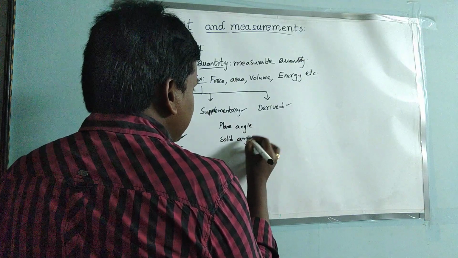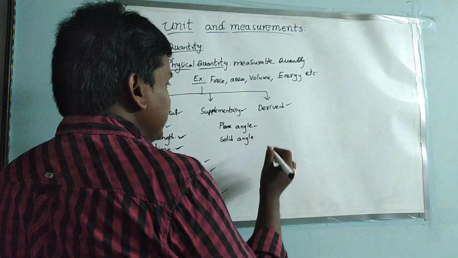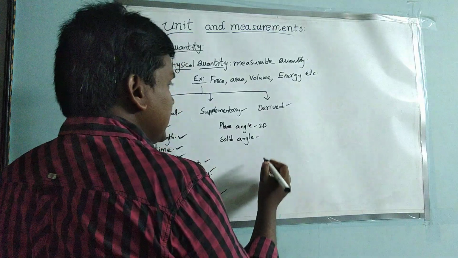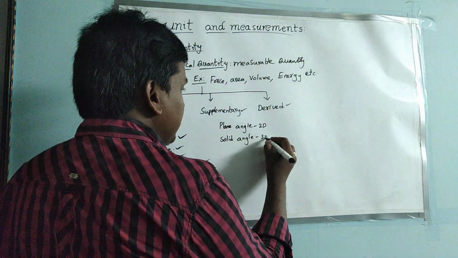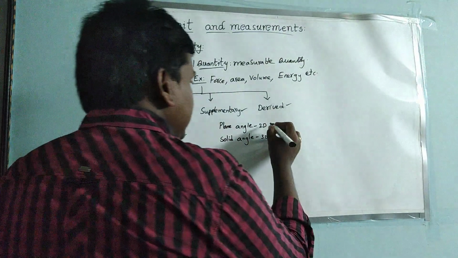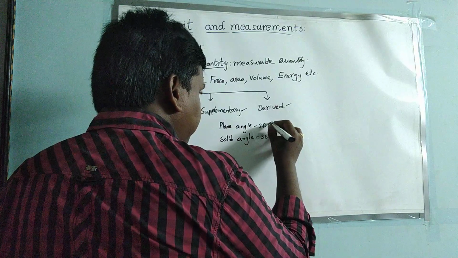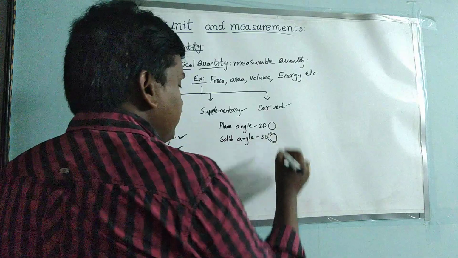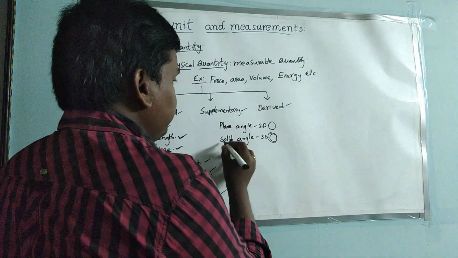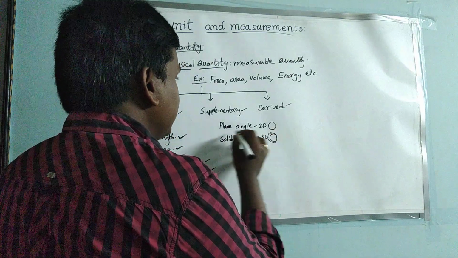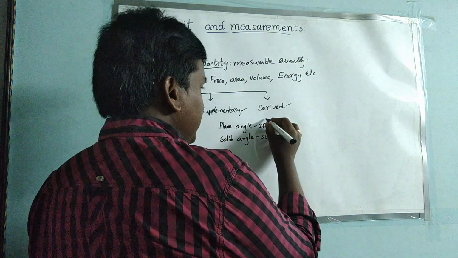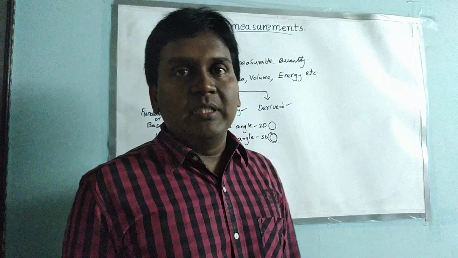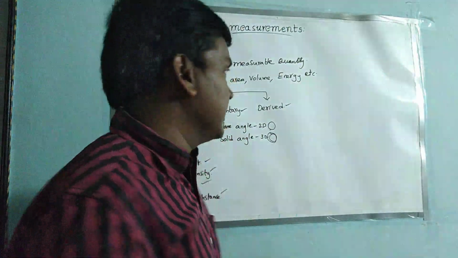This plane angle is represented for two-dimensional bodies, and this solid angle is represented for three-dimensional bodies. That means this we consider for a circle and this we consider for a sphere. So for sphere we consider solid angle and for circle we consider plane angle. That means for 2D we consider plane angle and for 3D we consider solid angle.